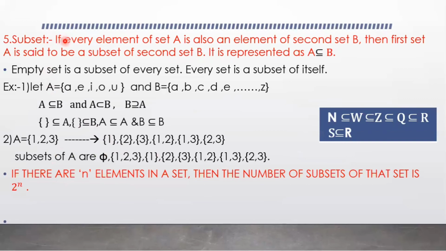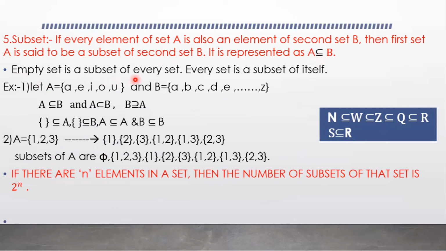Next, subset. If every element of set A is also an element of a second set B, then the first set A is said to be a subset of the second set B. It is represented like A subset of B. This is the symbol for subset.